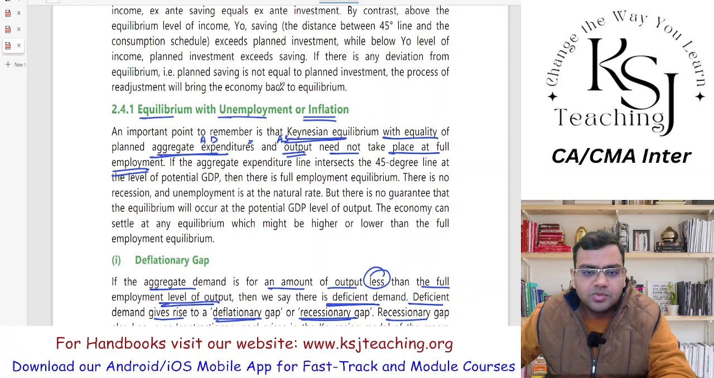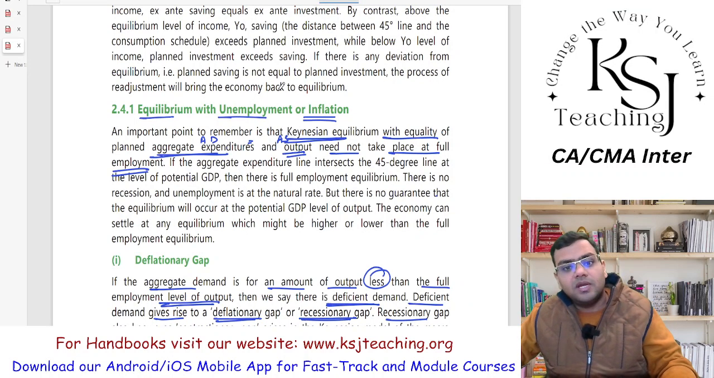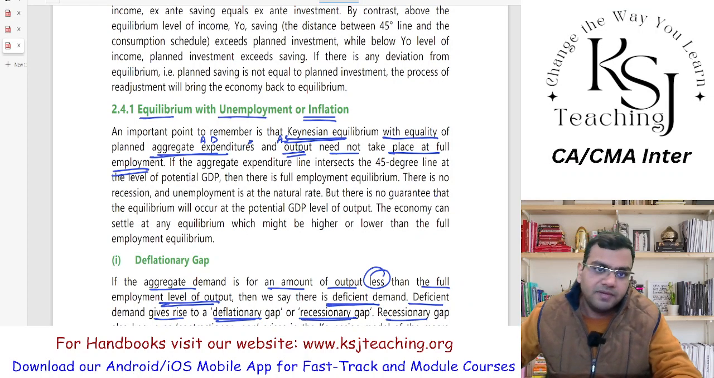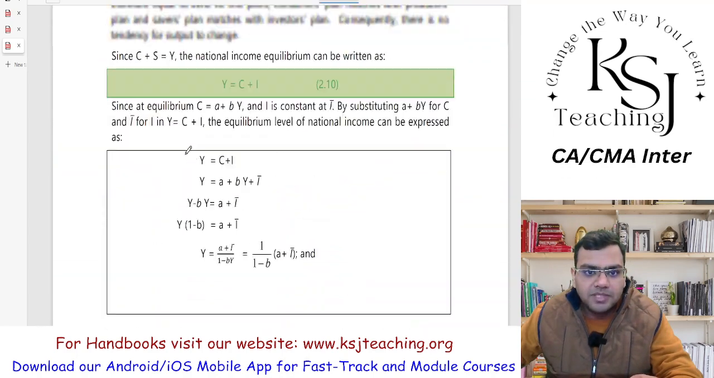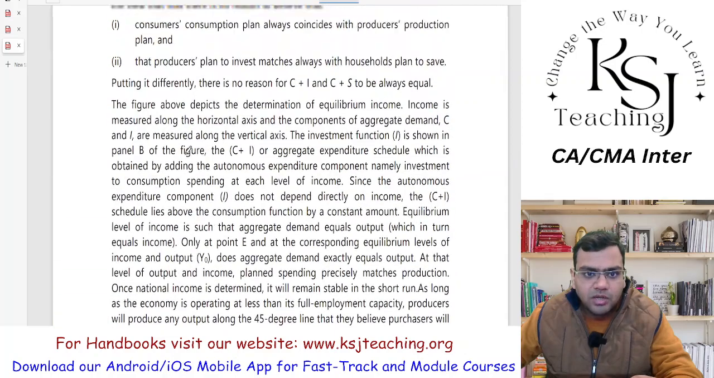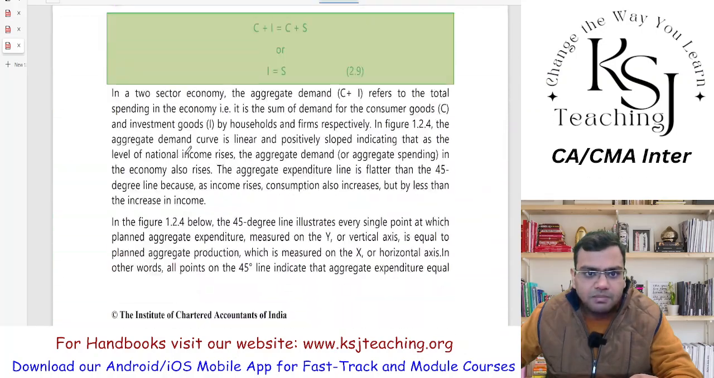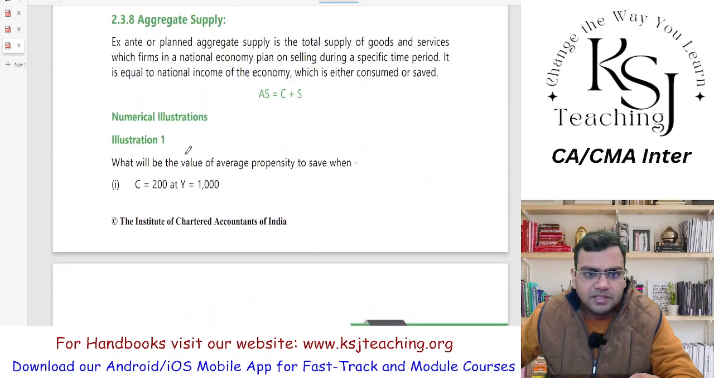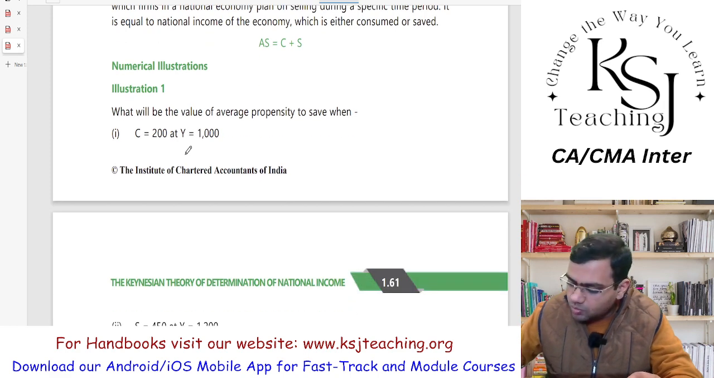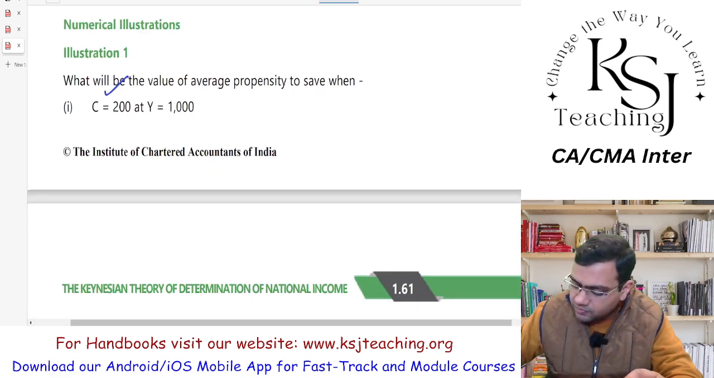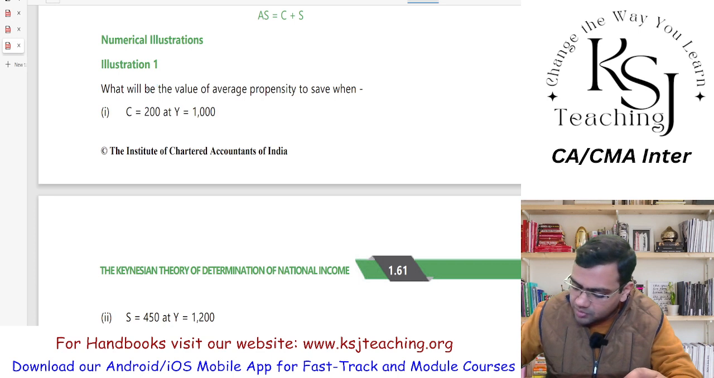Clear? So this was one topic to be covered, that is equilibrium with unemployment or inflation. Now what we are going to do is some practical problems given in the module itself. There is one practical problem, that is numerical illustration number 1. Side by side we'll be covering these numerical problems so that you get better understanding.